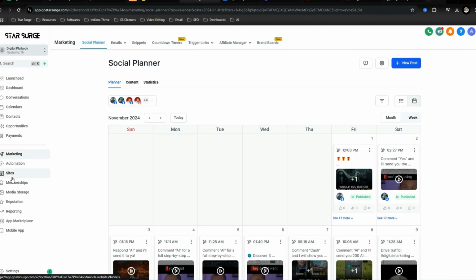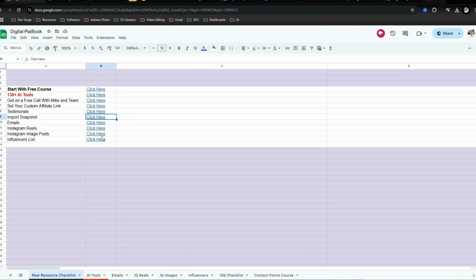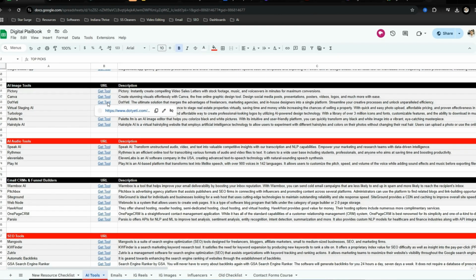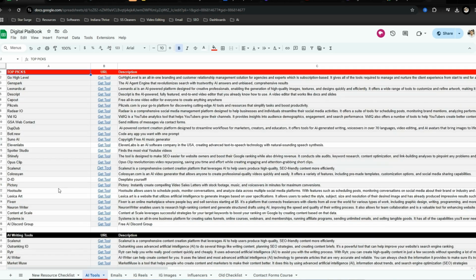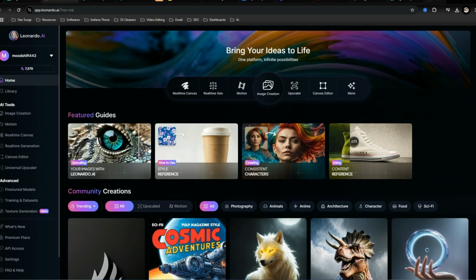Now, once we have this imported, we're going to want to set up your affiliate link for the email automations that are going out. So in the digital playbook, like I said, we have a list of over 130 different AI tools you can promote. You've got SEO tools, email funnel builders, AI image tools, a bunch of them. Some of my top picks that I have used and am still using are going to be up here. So for an example, let's talk about this tool called Leonardo that I've been using recently. This is how I'm able to create some of the images and different short-form content that I use.